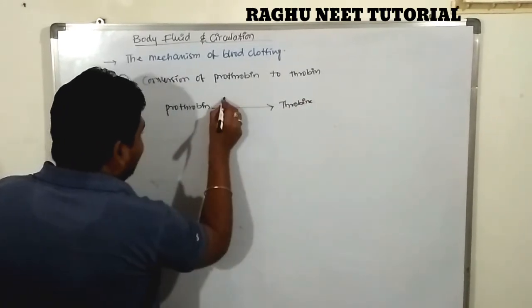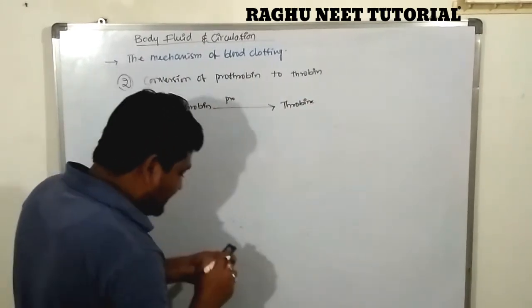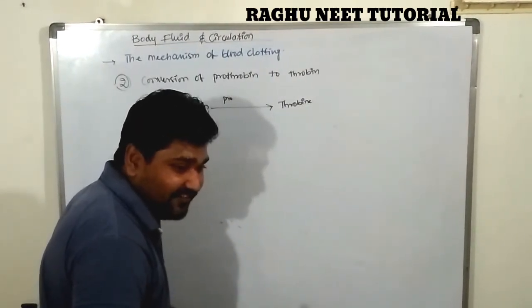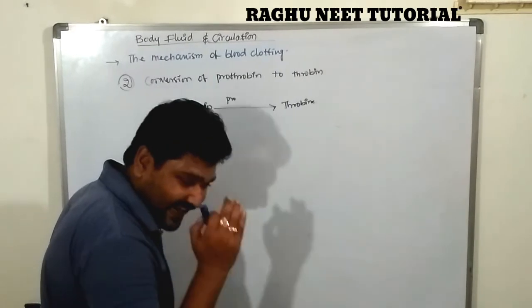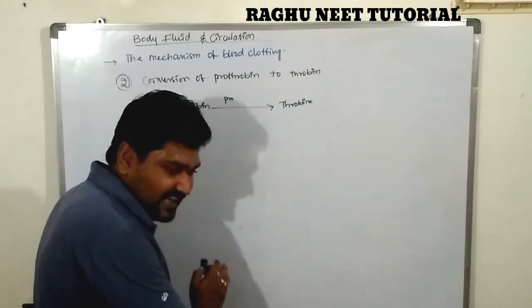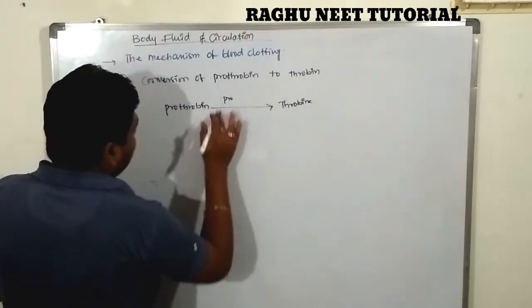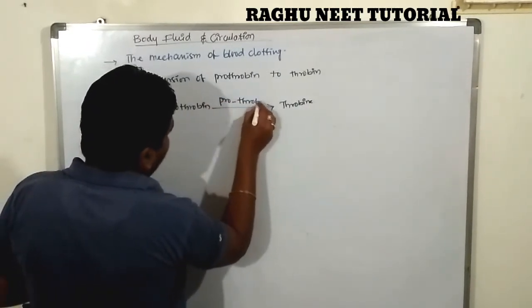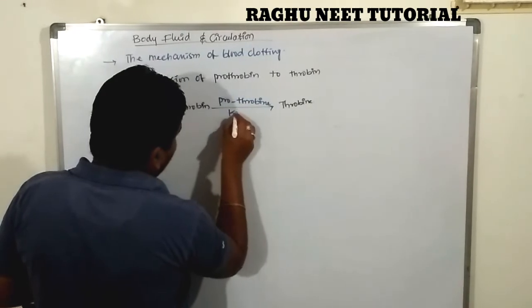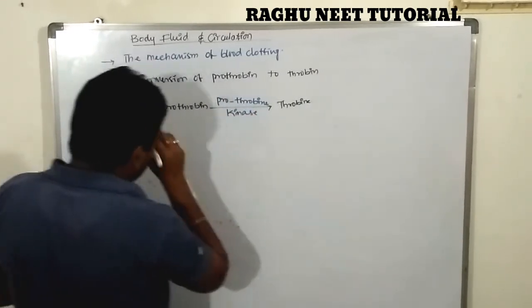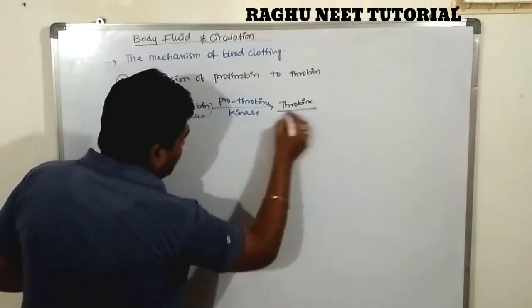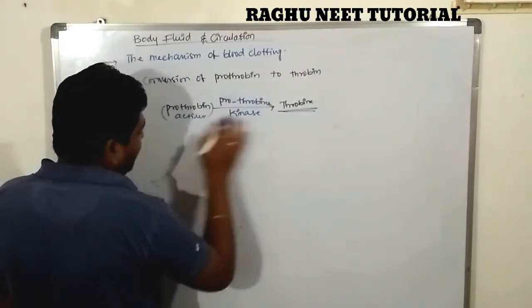In the presence of prothrombinase, the prothrombin activator is converted into prothrombin, and prothrombin converts into thrombin.